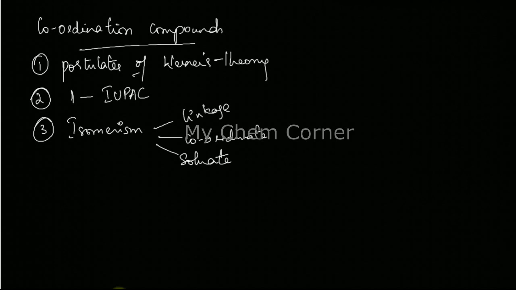So they can either ask you a question to explain linkage isomerism and give an example, or they give you an isomerism and ask you to identify what category of isomerism it falls under, or they can ask you to draw the cis and trans isomers of a particular compound. So looking at the coordination number, you're going to decide whether it comes under cis and trans or you're going to give it as facial and meridional.